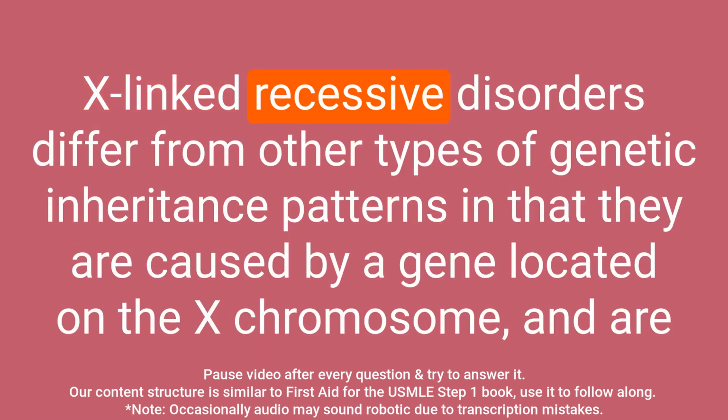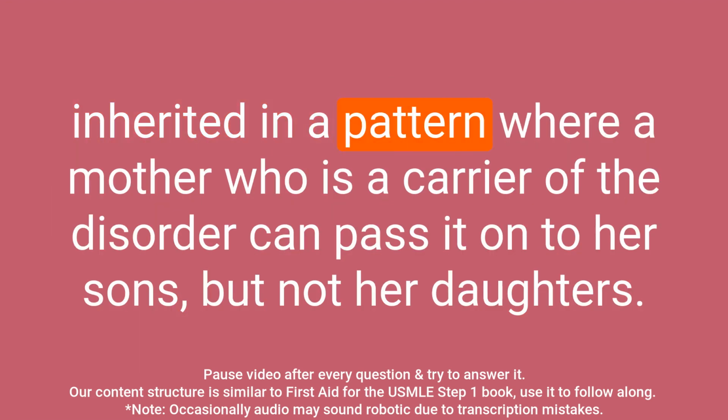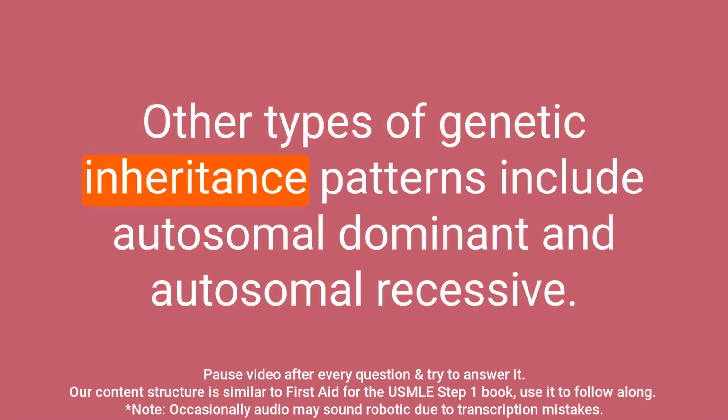Question: How do X-linked recessive disorders differ from other types of genetic inheritance patterns? Answer: X-linked recessive disorders differ from other types of genetic inheritance patterns in that they are caused by a gene located on the X chromosome and are inherited in a pattern where a mother who is a carrier of the disorder can pass it on to her sons, but not her daughters. Other types of genetic inheritance patterns include autosomal dominant and autosomal recessive.